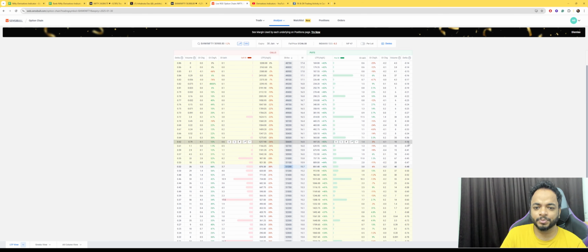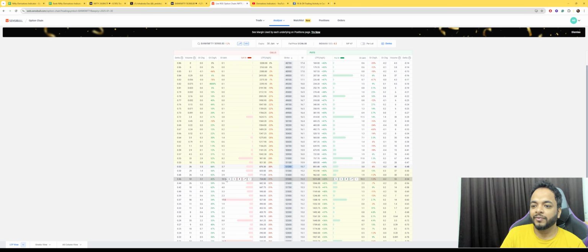And also on the put side, if you see, there's not much position even if you go out of the money. Even at 50,000, you see 11 lakh contracts. While if you go and see 51,500, 11 lakh contracts are there.